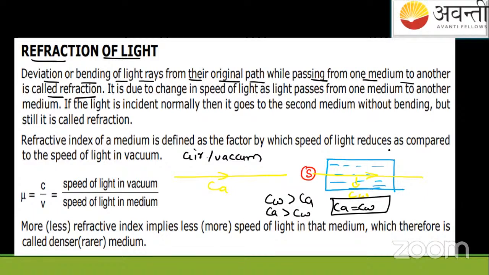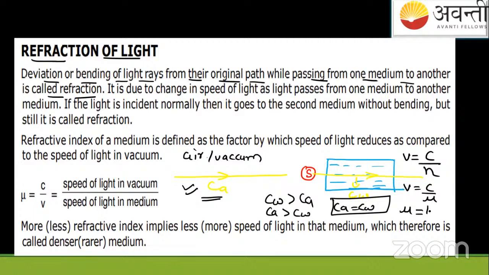If the light passes through air or vacuum, the speed of light is c here. And if the light is passing through water, the speed of the light reduces to c by eta, or you will write it like this, c by mu. Mu is the refractive index of water. Does anyone know the value?